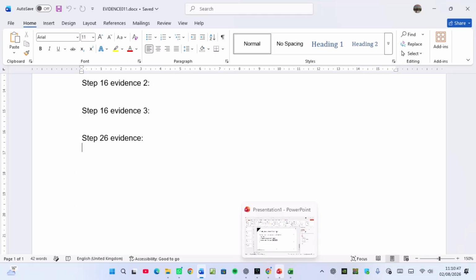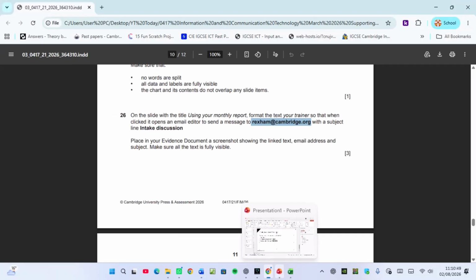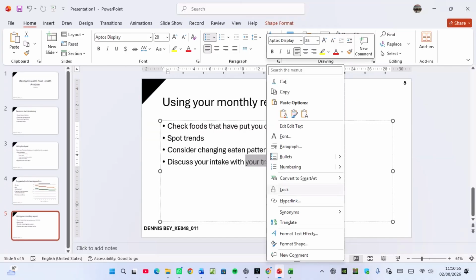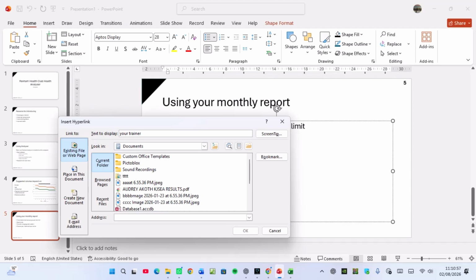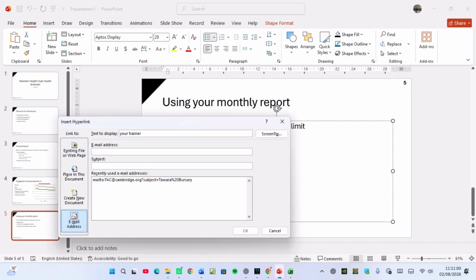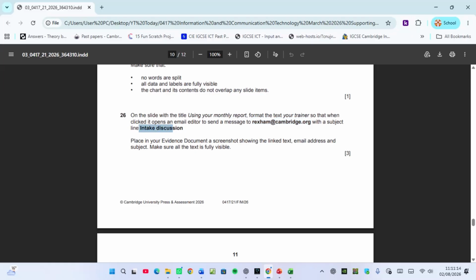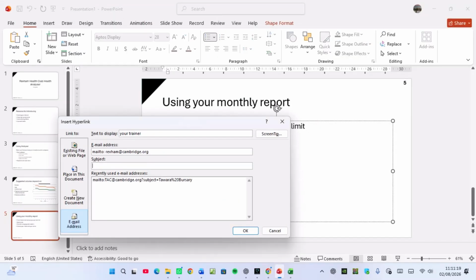Okay, now what I'll do, I'll come here. I've already highlighted your trainer. Let me close this. I right click on it. Then I choose hyperlink. After choosing hyperlink, choose email address. And then the email address, you paste it there. Wrexham@cambridge.org. The subject that they want, the subject is intake discussion, capital I. So you copy that, then you come here, you place it there. So that is the subject. And then the rest of the body can be composed.